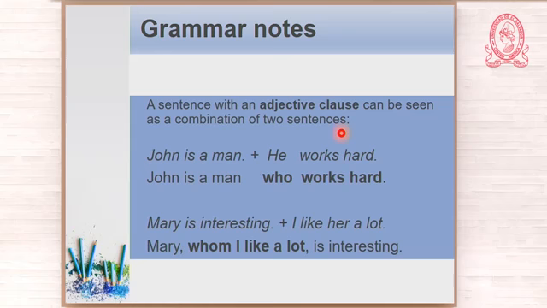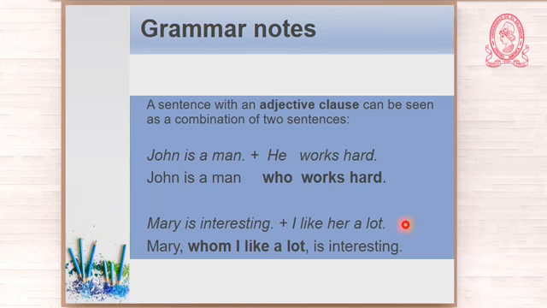John works hard. He works hard. If you don't want to repeat John or the pronoun, you omit it, and then you use a relative pronoun, and then you have John is a man who works hard. Okay, you have one sentence instead of two.